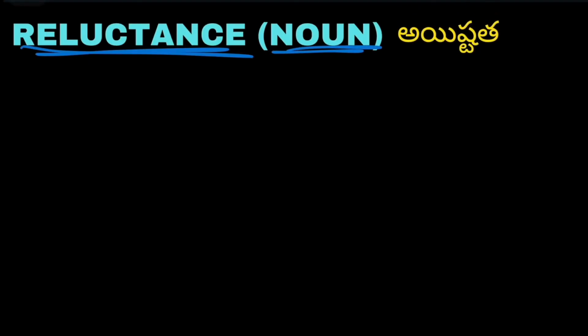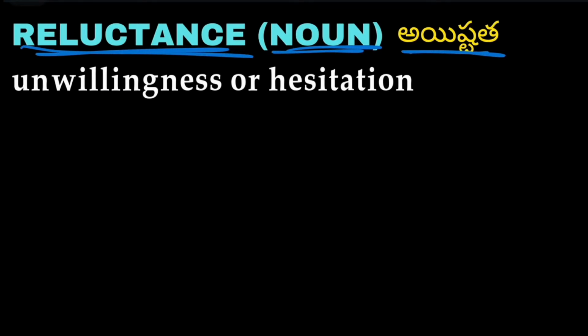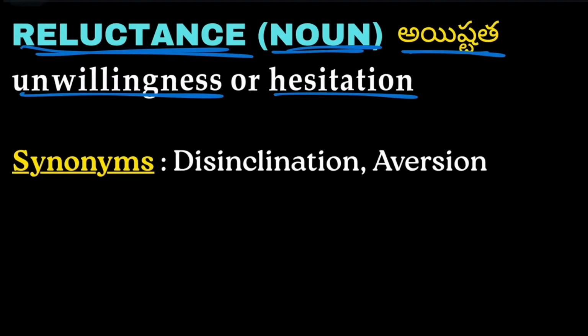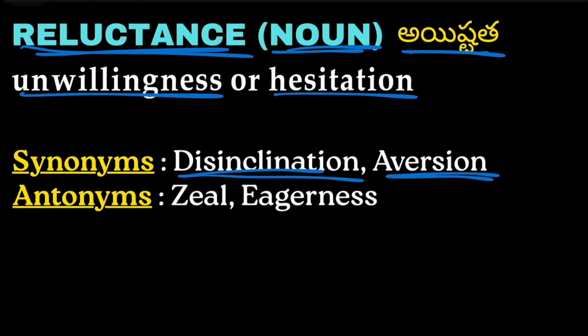Now next word we have is reluctance. Reluctance is a noun. Unwillingness or hesitation to do something or anything is reluctance. Synonyms are disinclination and aversion, showing unwillingness. And coming to the antonyms, zeal, eagerness, and enthusiasm come under antonyms for reluctance.